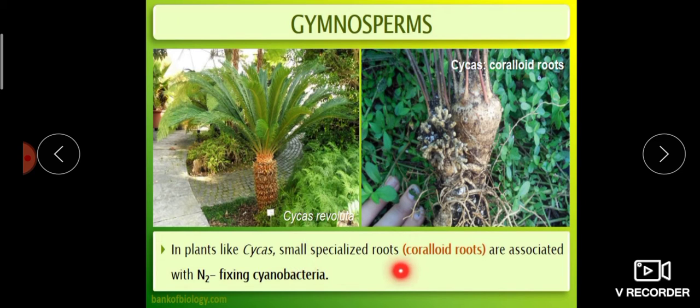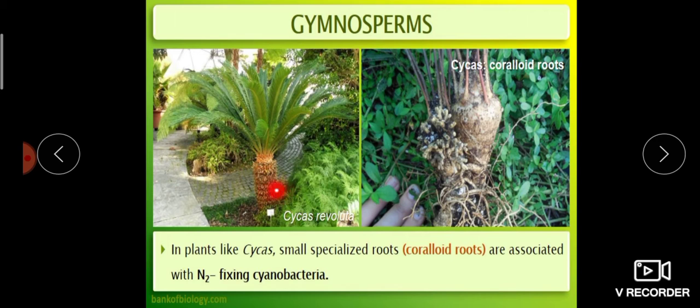The roots of Cycas are called coralloid roots. The cyanobacteria can fix atmospheric nitrogen into ammonia, so these coralloid roots are able to fix nitrogen.